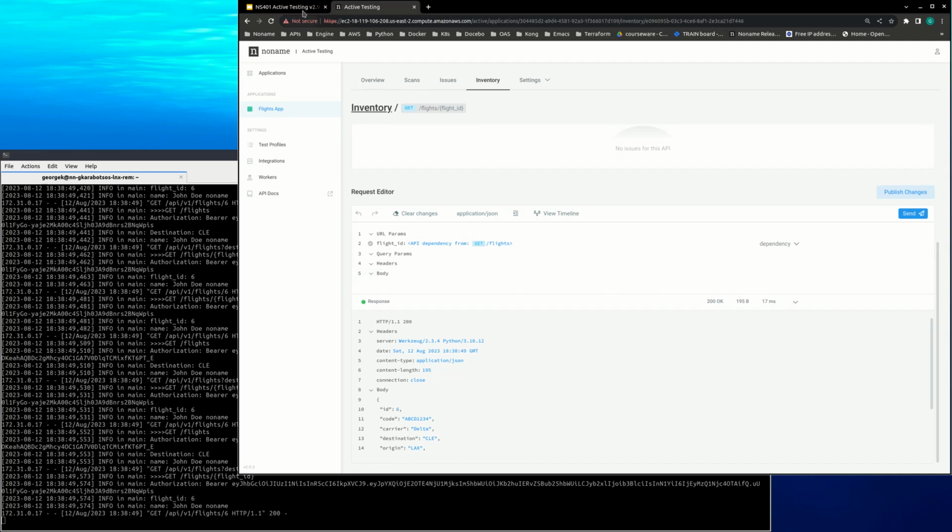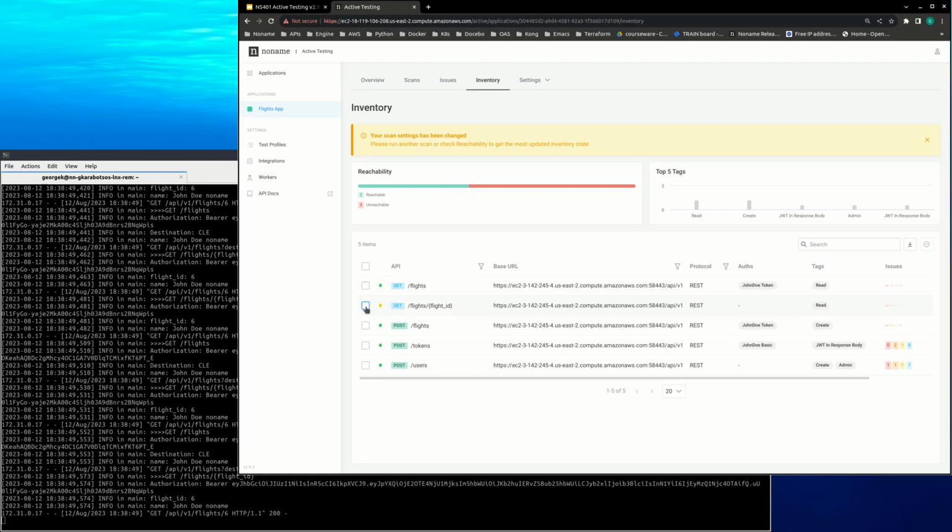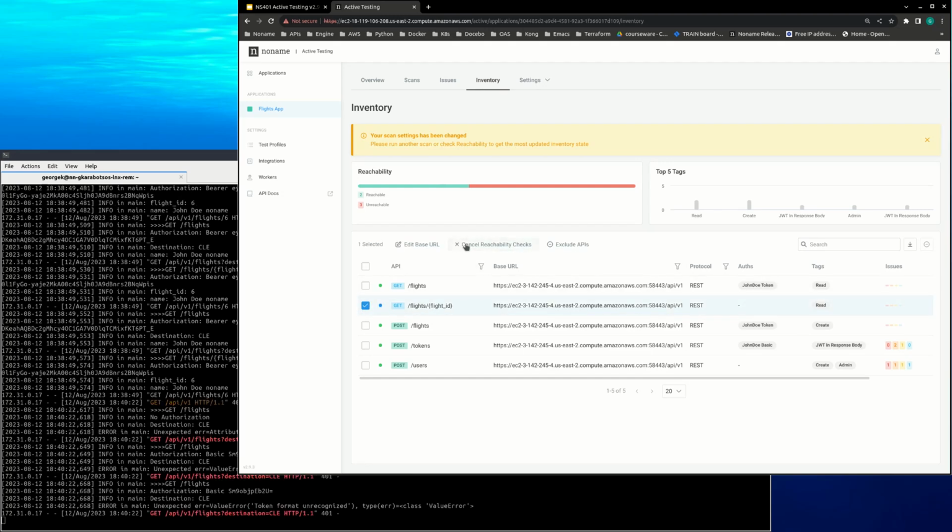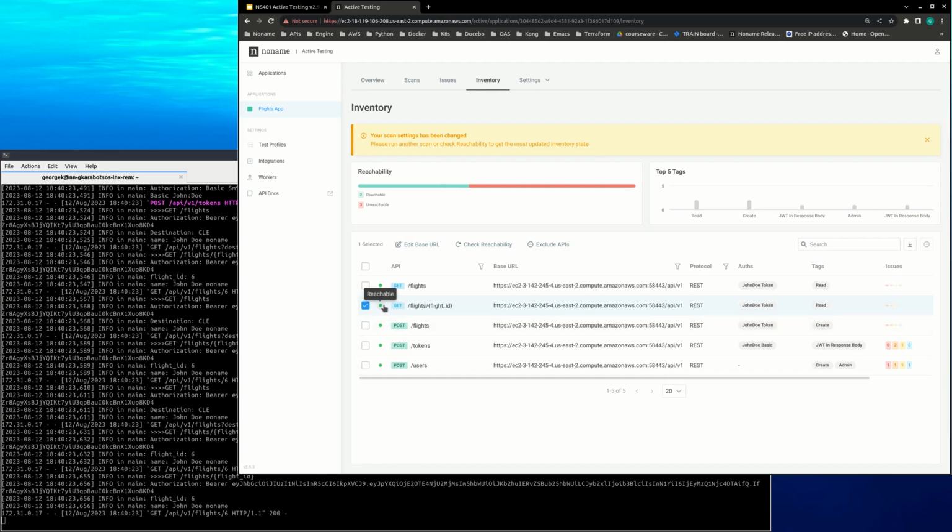And with this, my good people, we concluded this section. We established reachability. Actually, before we call it a section, let's go back to the inventory and run reachability on this get flights by flight ID. Forgot about that. So let's run another reachability. This should also be successful. Here it is. Right? This should also be successful now. We're making use, of course, of the get flights as opposed to the post flights we were supposed to, but hey, post flight is badly designed. It's our only choice. Okay, so now we have completed.